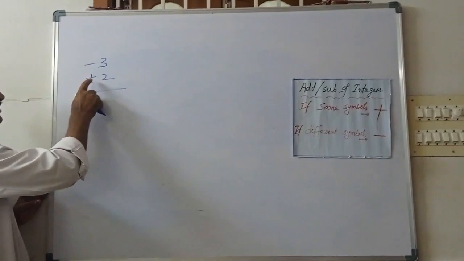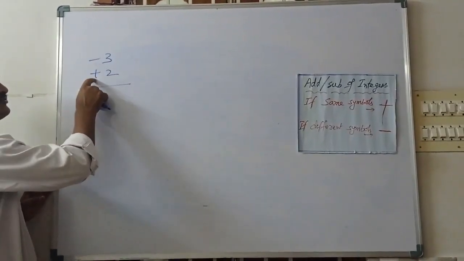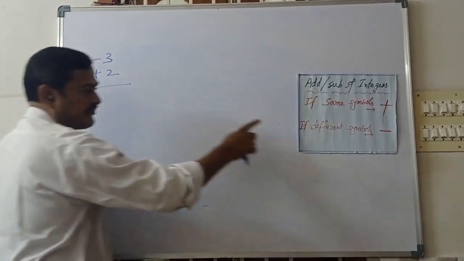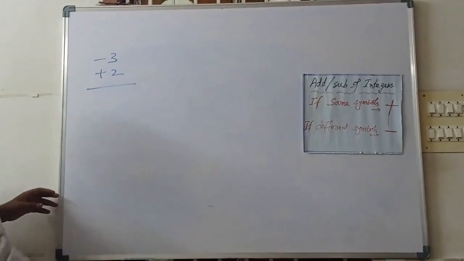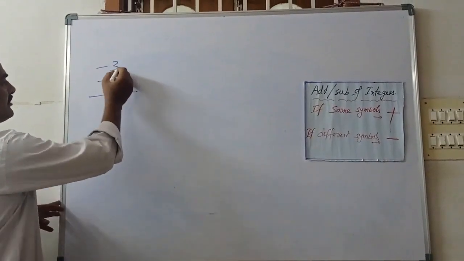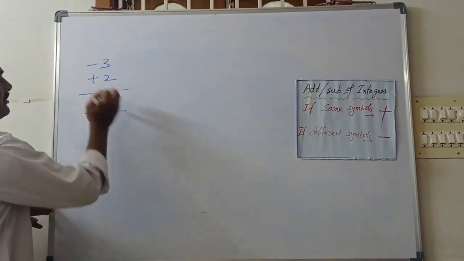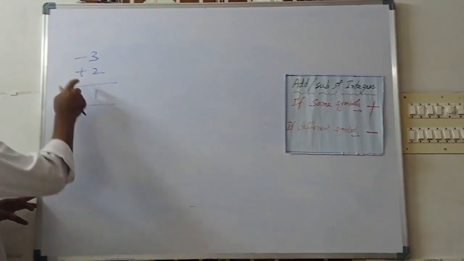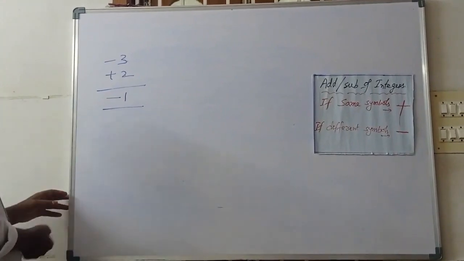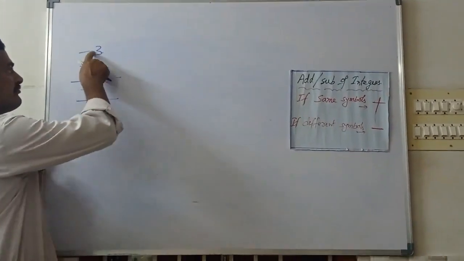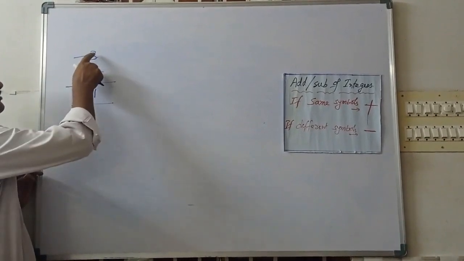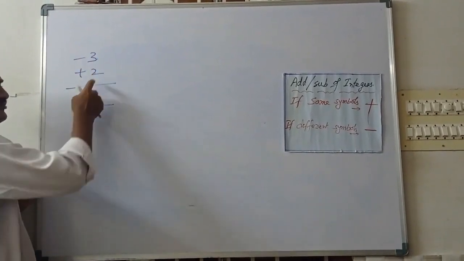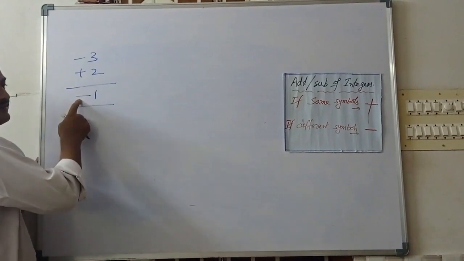Here, minus 3 plus 2. What are the symbols? Different symbols. If the symbols are different, what is the operation? Subtract, from the big number to the small number. 3 minus 2 is 1. And what is the greater symbol here? Minus. We keep the minus symbol. Understood? So different symbols means we can subtract, from the big number to the small number. 3 minus 2 is 1, and keep the minus symbol.